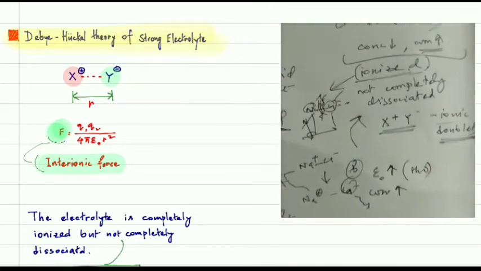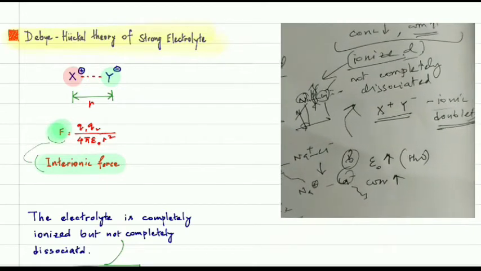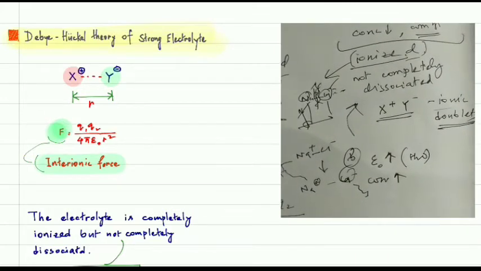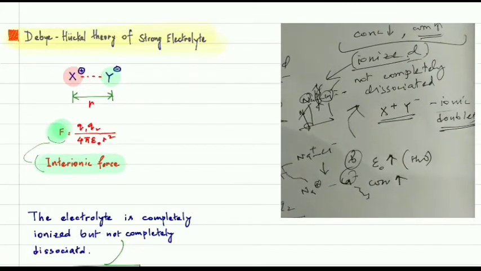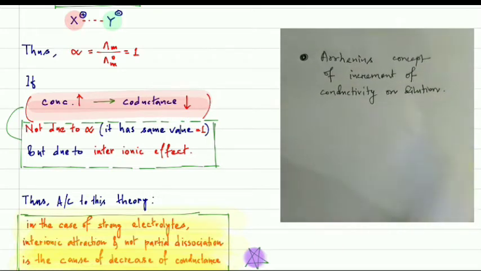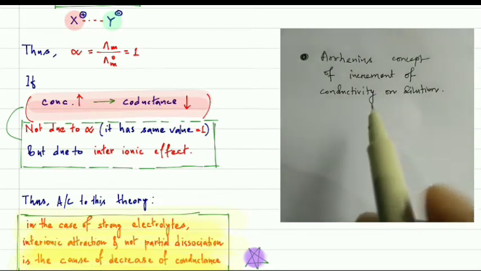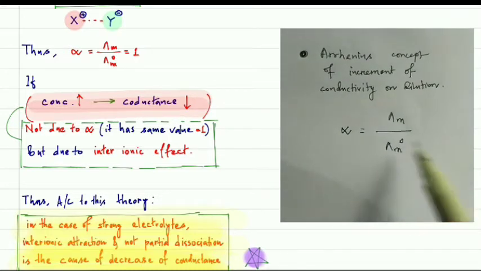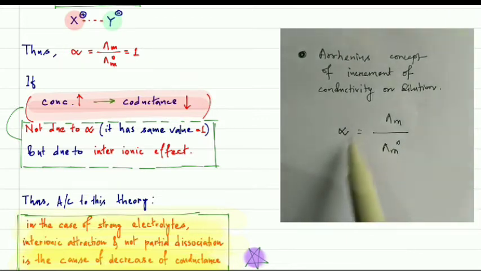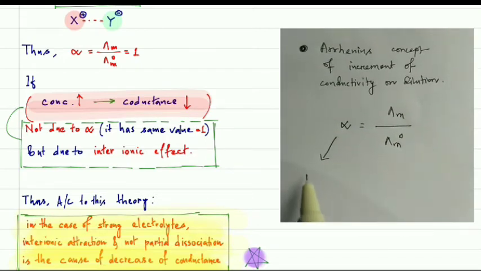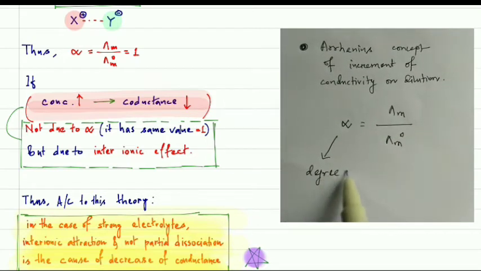Now we're going to discuss Arrhenius. He used some concept to calculate alpha, the degree of ionization. Coming to the Arrhenius concept of increment of conductivity on dilution: according to him, if we dilute a system, the conductivity will increase due to the increment of the degree of ionization.